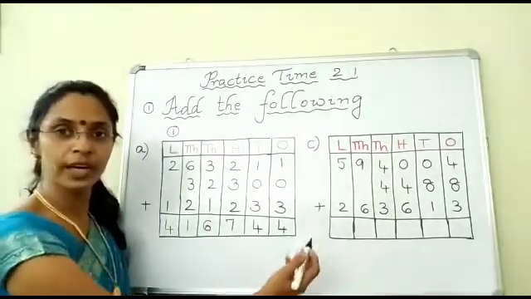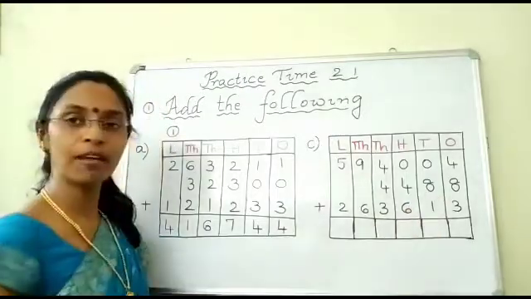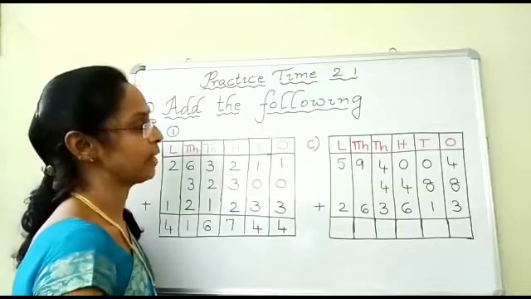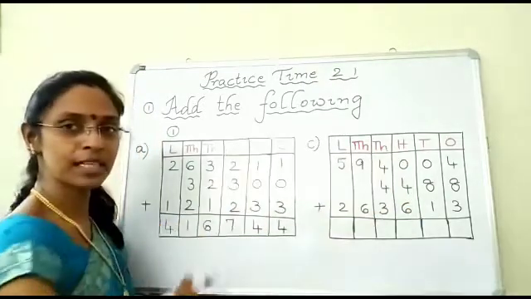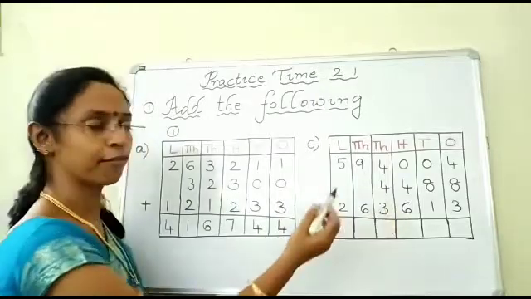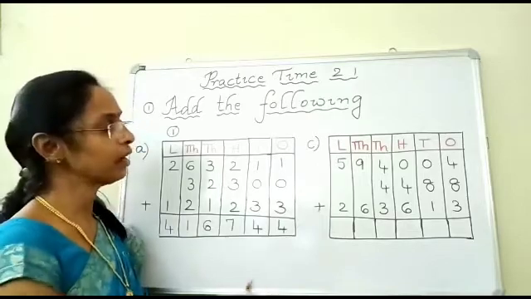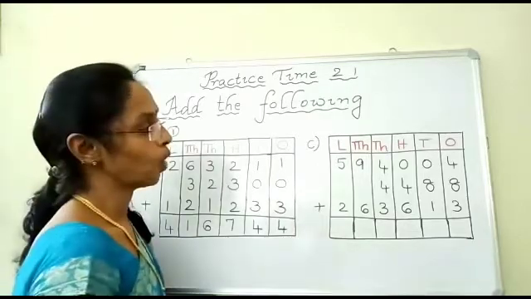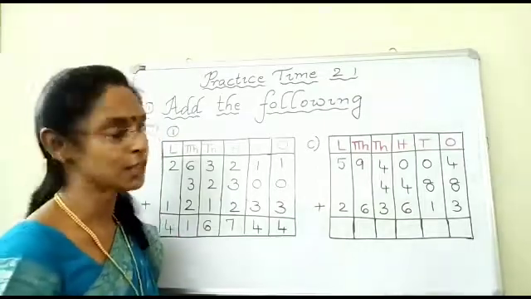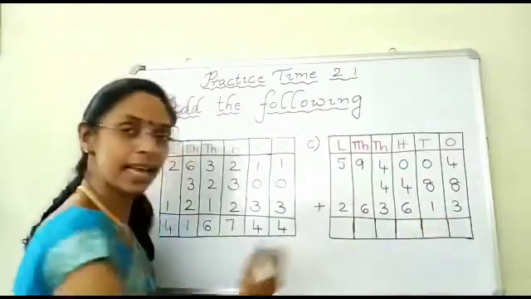The next one, children. See here. If you see here, here also you have to start the addition from which place, children? Yes, ones place. Now, what are the digits in the ones place, children? Yes, the digits in the ones place are 4, 8 and 3. Okay, children. Now, add. What is 4 plus 8? If you add, yes, you get 12. 12, still 3 is left.